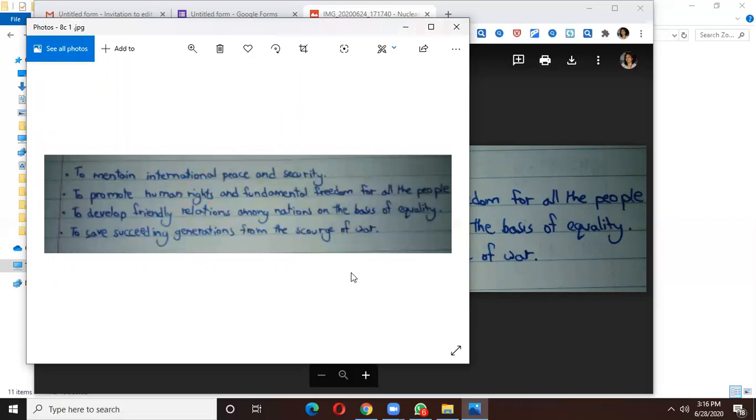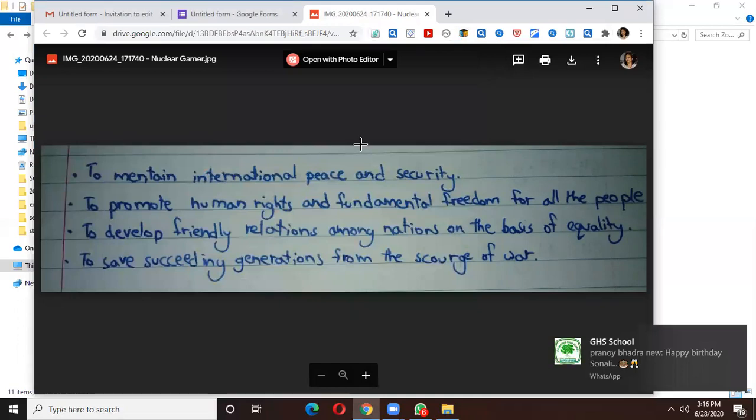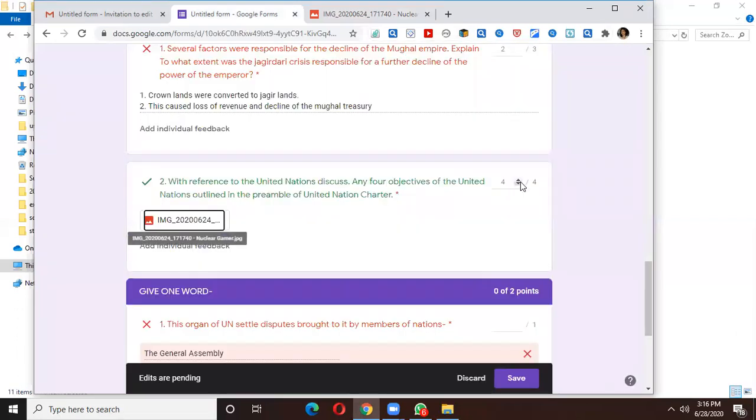So this paper is already saved with 4 marks. You give it a cross. You go back. Now this file is open in a separate window. You can go back to the paper where you were correcting, and suppose this was 4 and the child will get 4. So you can give him 4 marks.